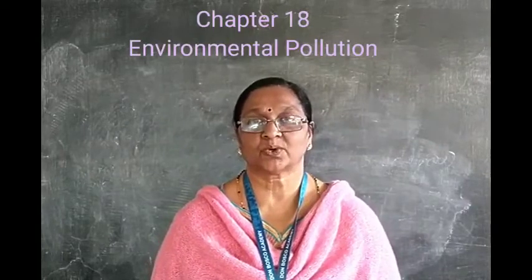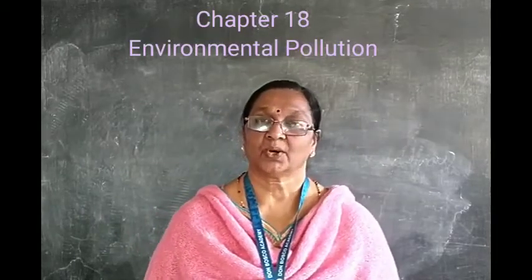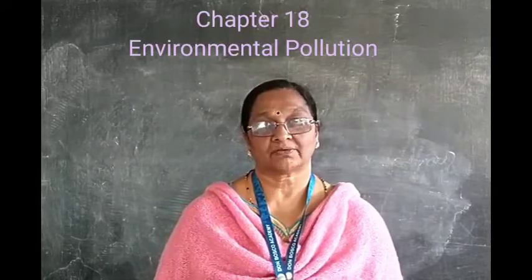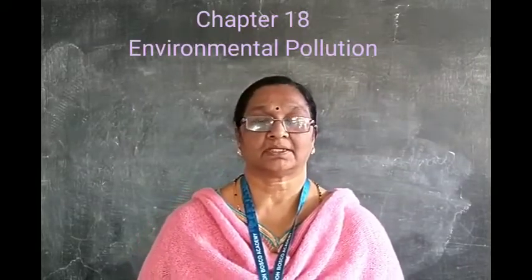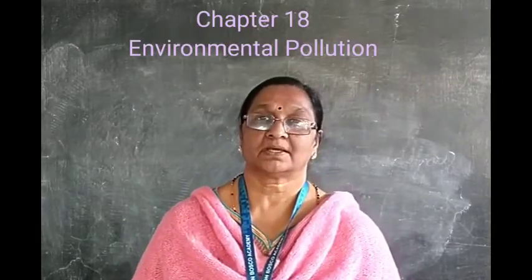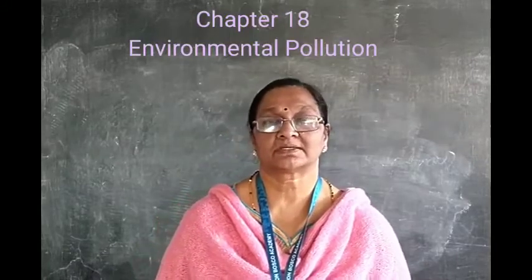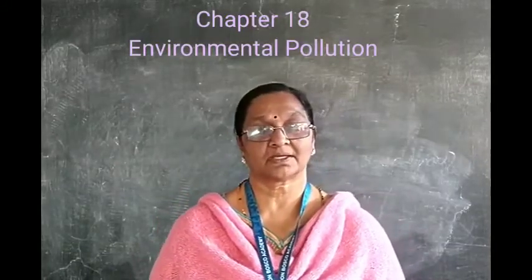The third one we saw: carbon dioxide increases in the atmosphere due to cutting down of trees and overuse of vehicles and machineries. So it affects the entire earth, the temperature increases, and the ice in the polar regions starts melting and the water level increases in the sea.